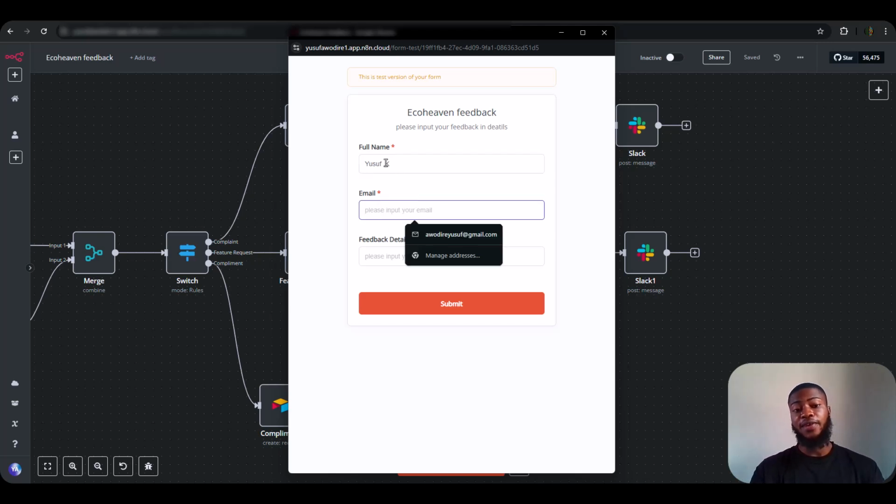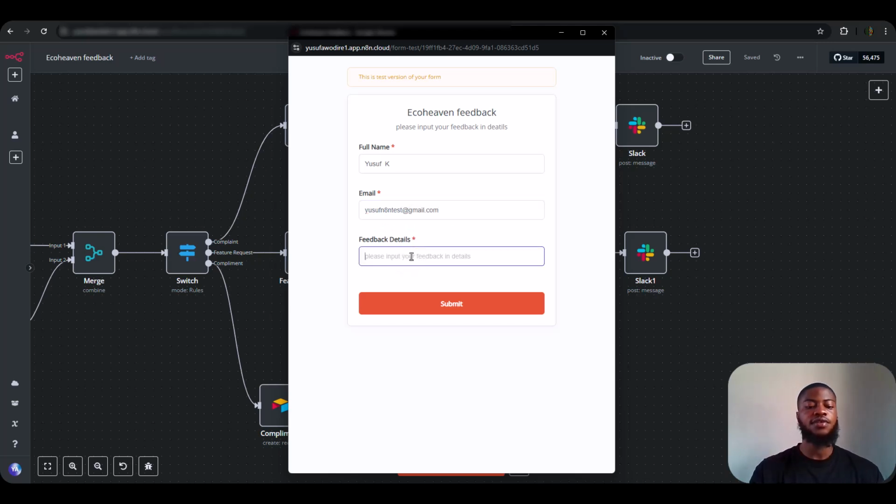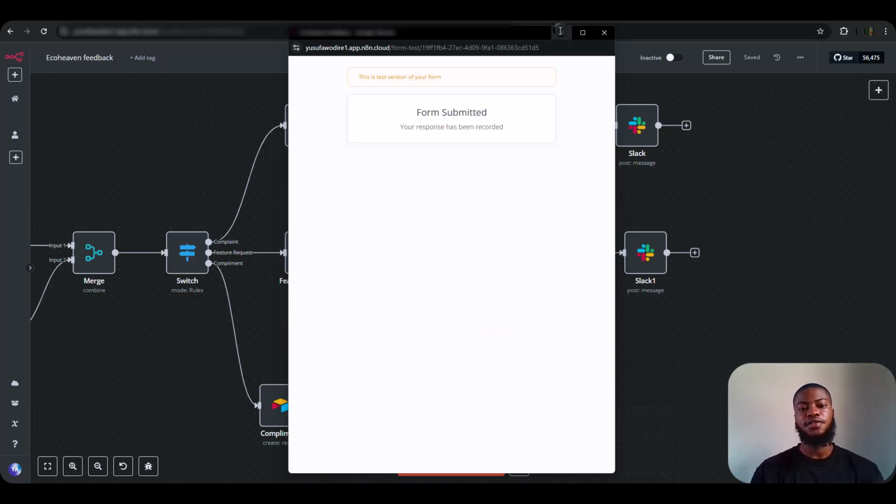By the way, the reason why I'm adding the alphabet is to be able to change the name and identify it in the Airtable, for example. And for Gmail I'm going to be using the same mail, n8n test at gmail.com. Yeah, perfect. So let me paste the feedback and submit this.